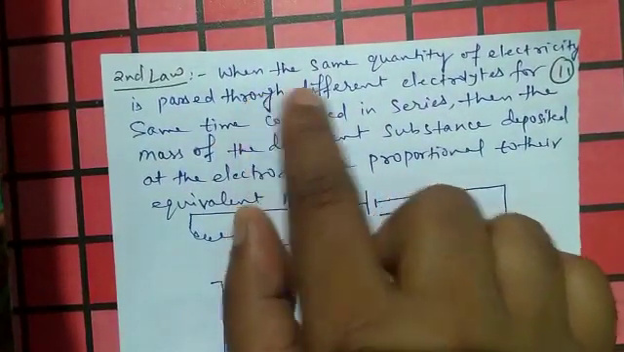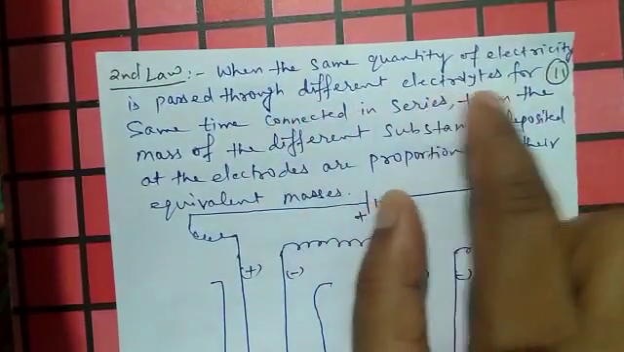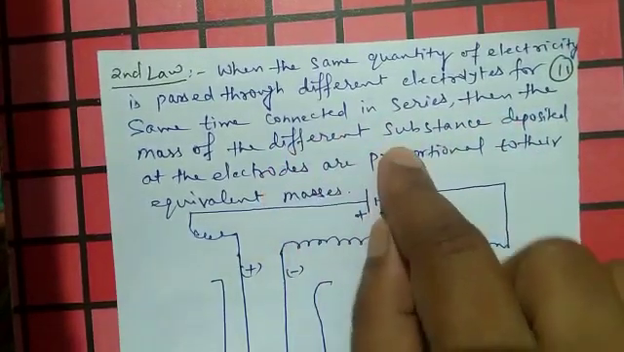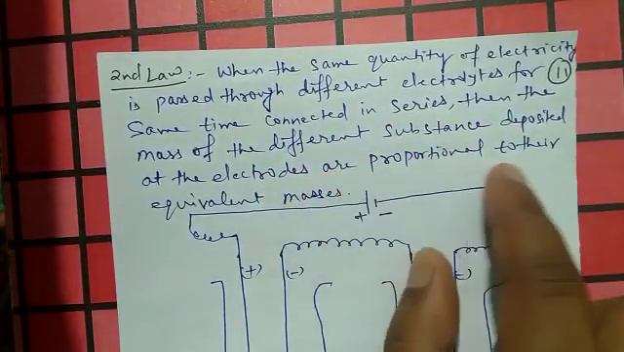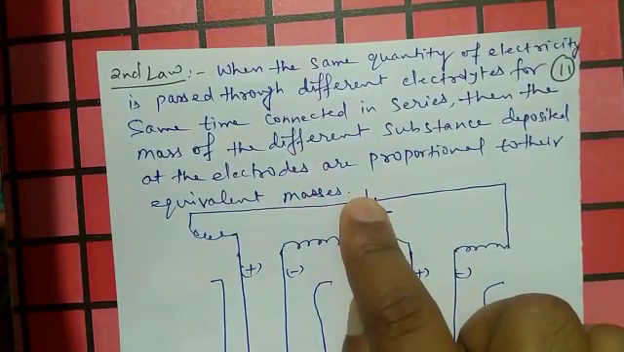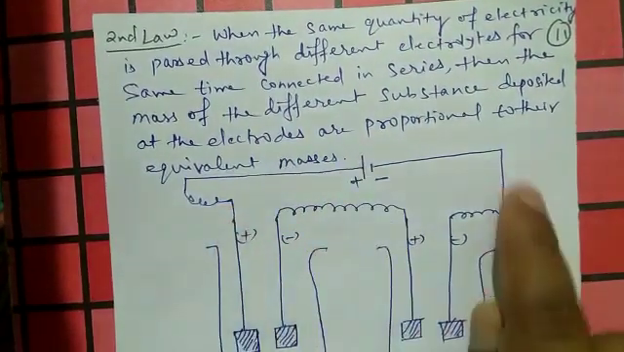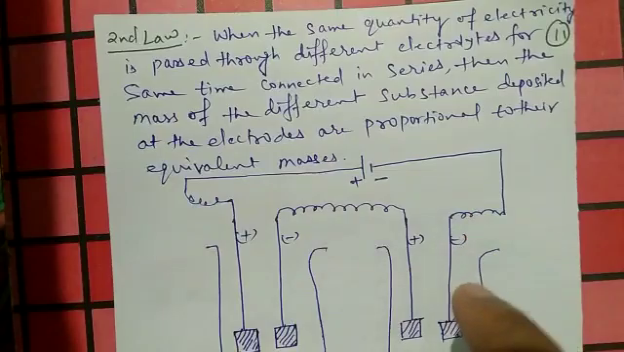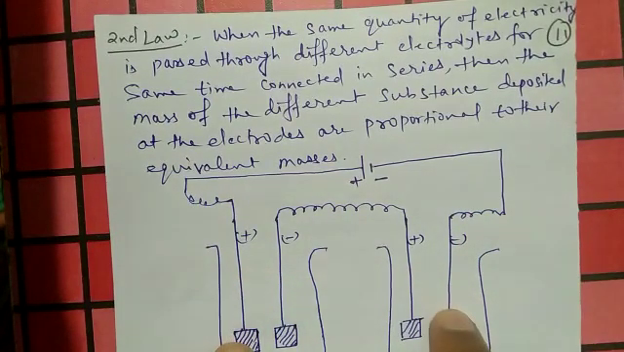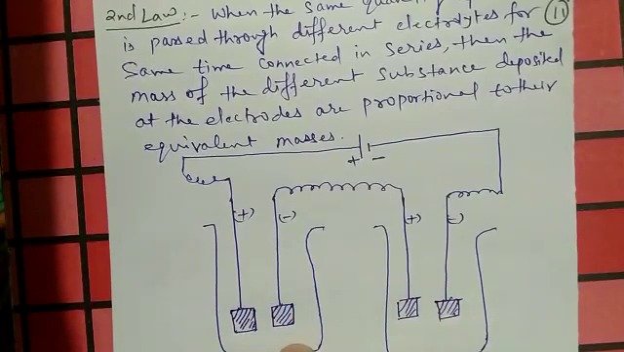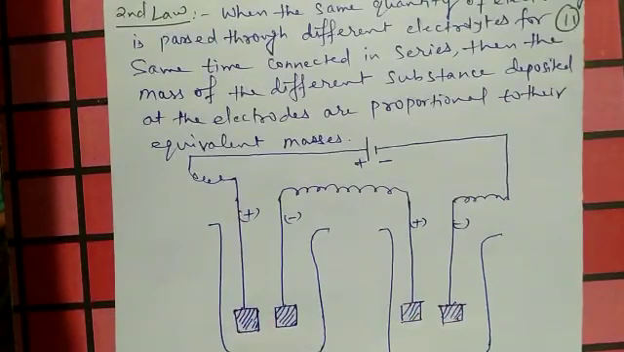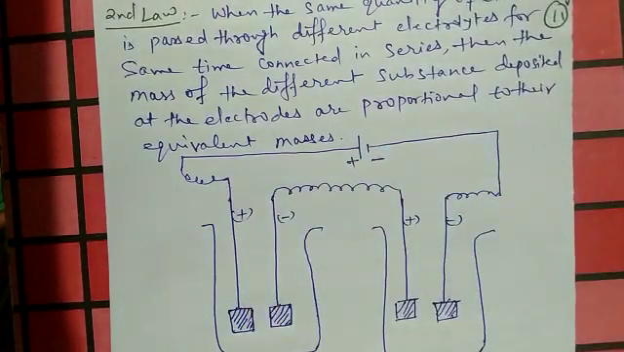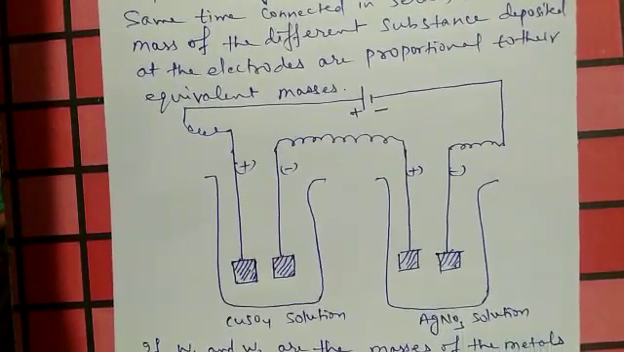The second law says that when the same quantity of electricity is passed through different electrolytes for the same time, connected in series, then the masses of the different substances deposited at the electrodes are proportional to their equivalent masses. That means the current is supplied to two electrolytes. Here this one is 1 and this one is 2. Suppose this container contains copper sulfate solution and this container contains silver nitrate solution, and the same quantity of electricity is passed. Then what will happen?